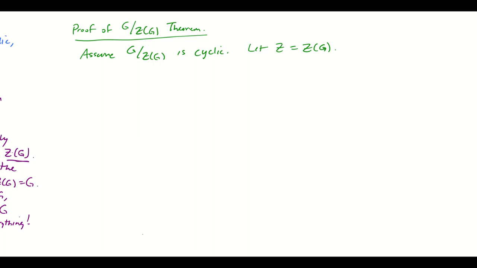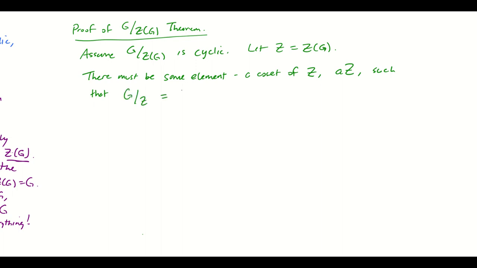Then, because G mod Z of G is cyclic, there must be some element, a coset of Z, which we'll call AZ, such that the entire quotient group G mod Z is equal to the cyclic subgroup generated by the coset AZ,